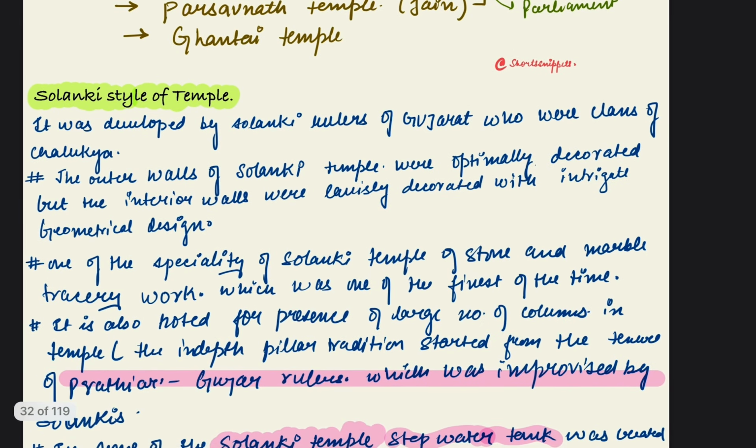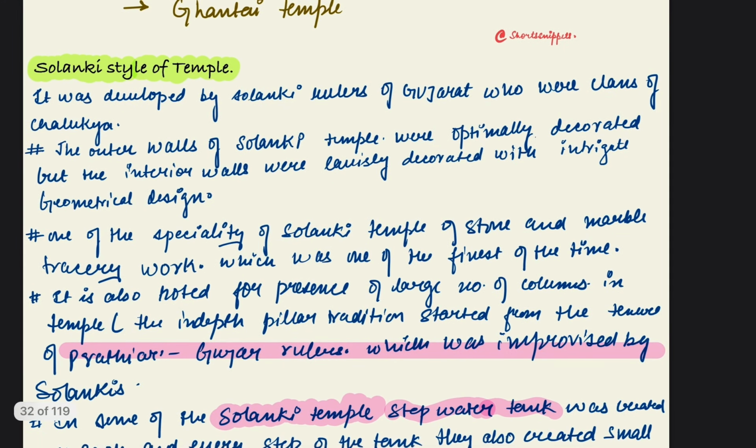Next one is Solanki style of temple architecture. It was developed by the Solanki rulers of Gujarat who were a clan of the Chalukyas. See, in this Solanki style of temples, the interior walls were lavishly decorated, and intricate geometrical designs were also carved on the walls of the interior. And one of the specialties of these Solanki temples is that they are made of stone and marble tracery work, which was one of the finest of the time.